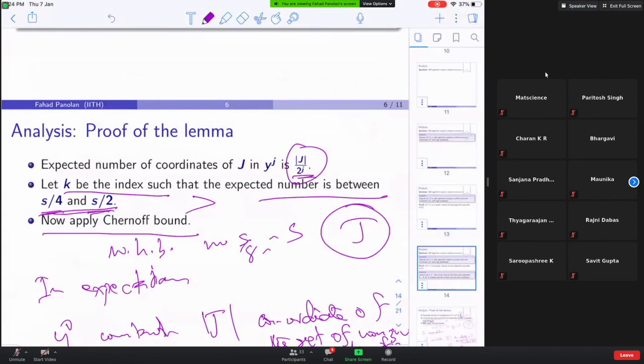The expectation is between S by 4 and S by 2. Now in your random process, the probability that X goes 2 times your expectation or less than half your expectation is bounded by some tiny probability using the Chernoff bound. You do that calculation yourself. But what I want to say is, with high probability, the number of non-zero coordinates in Yk is between S by 4 and S by 2. Okay.